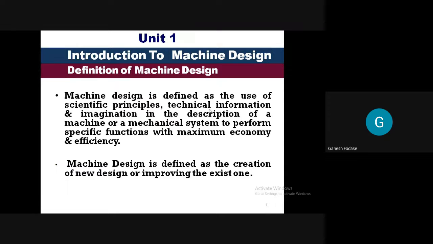In shorter words, we can say it is defined as creation of new design or improving an existing one. It is not necessarily always that we are going to design new things. Out of 100% of design work, at least 80% will be redesign. You are not going to invent something. Invention is done rarely. I'm not saying it is not done, but on a very small part. Most things are redesigned, reconstructed. So it is not always new design, it may be a redesign also.